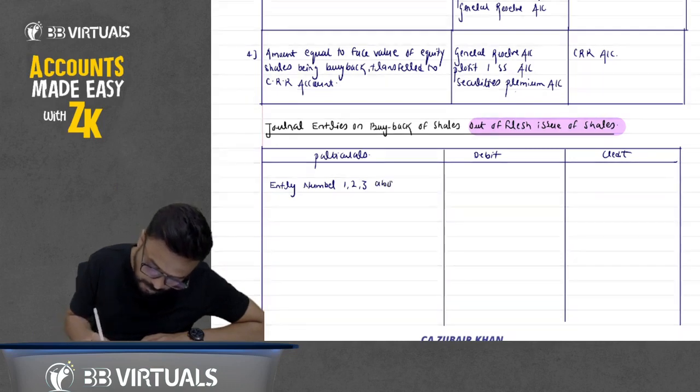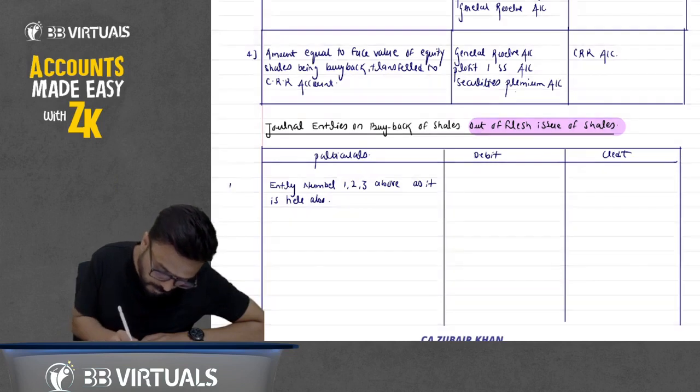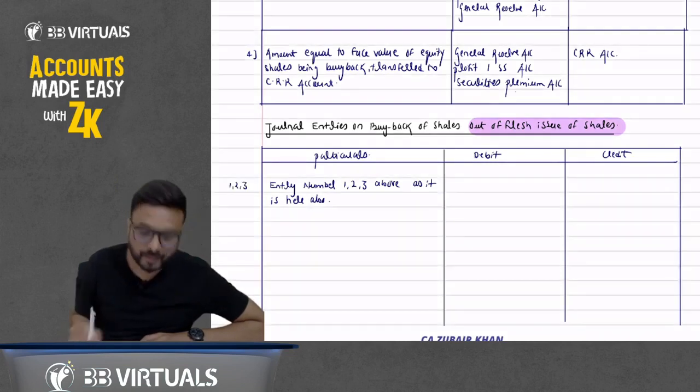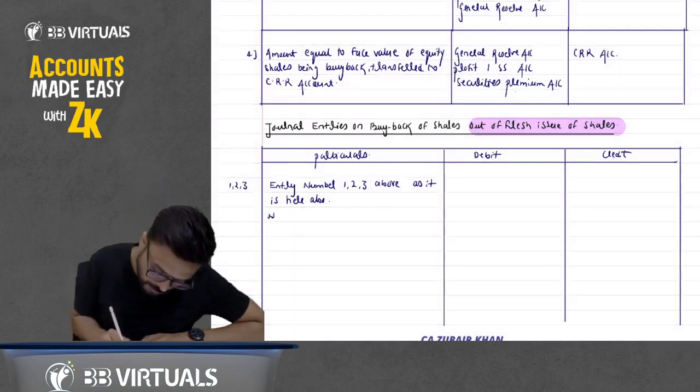Okay, the fourth entry will not come here. So, note: entry number 4 above will not come here.